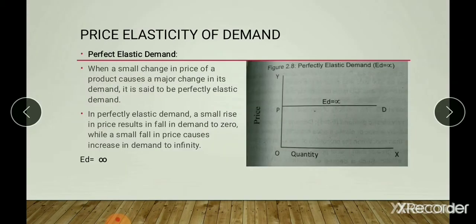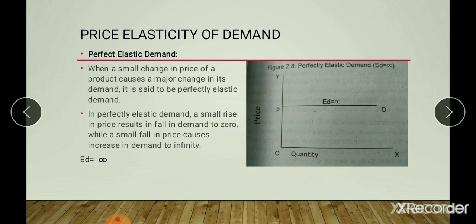Marshall gave three types of price elasticity, but modern economists elaborated on Marshall's classification further. They stated five kinds of price elasticity of demand: perfectly elastic demand, perfectly inelastic demand, relatively elastic demand, relatively inelastic demand, and unitary elasticity of demand. So first, let us discuss perfectly elastic demand.